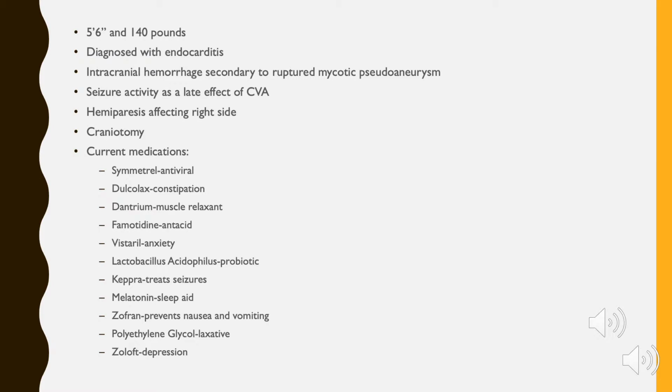He is on a list of current medications. He takes Simitril, which is an antiviral, Dulcolax, which is used to treat constipation, Dantrium, which is a muscle relaxant, Famotidine, which is an antacid, Vistaril, which is used to treat anxiety, Lactobacillus acidophilus, which is a probiotic, Keppra, which is used to treat seizures, melatonin, which is a sleep aid, Zofran, which prevents nausea and vomiting, polyethylene glycol, which is also a laxative, and then Zoloft, which is used to treat depression.